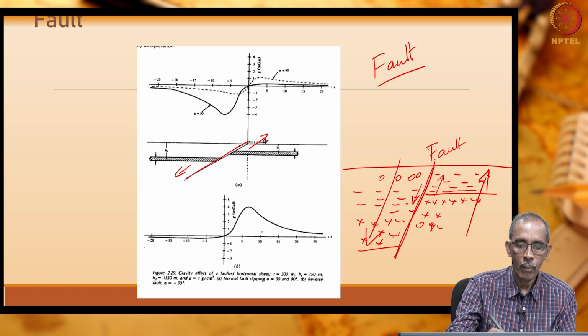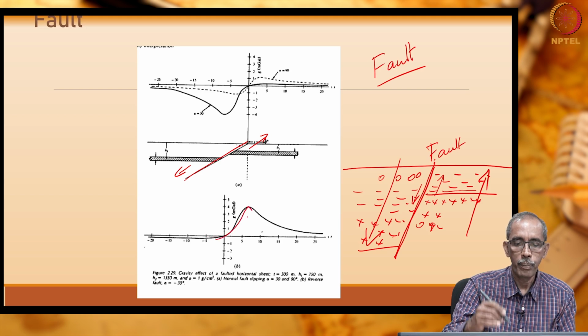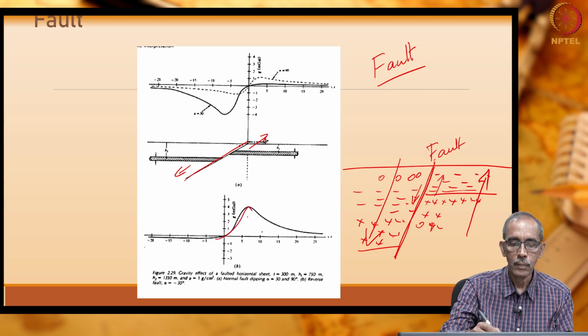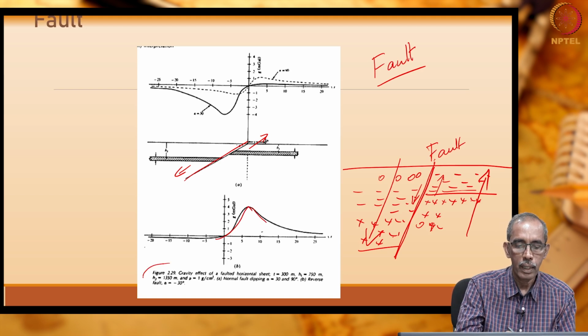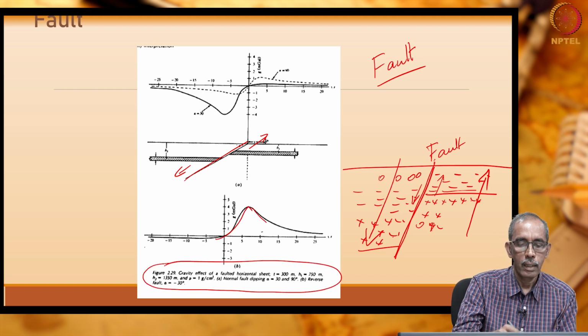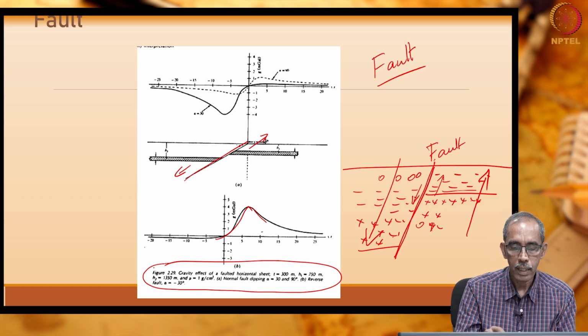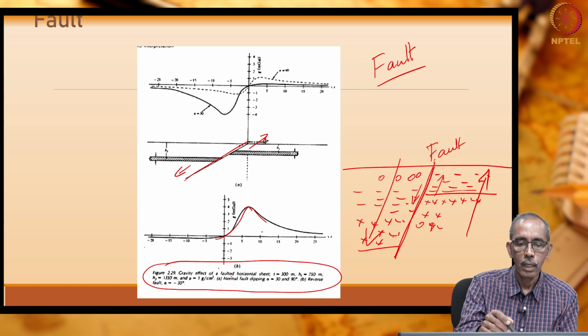The gravity anomaly has been picked up, and inverse modeling has been done by assuming the gravity effect of the horizontal cylinder which got separated, as you see in the diagram, due to the relative movement.